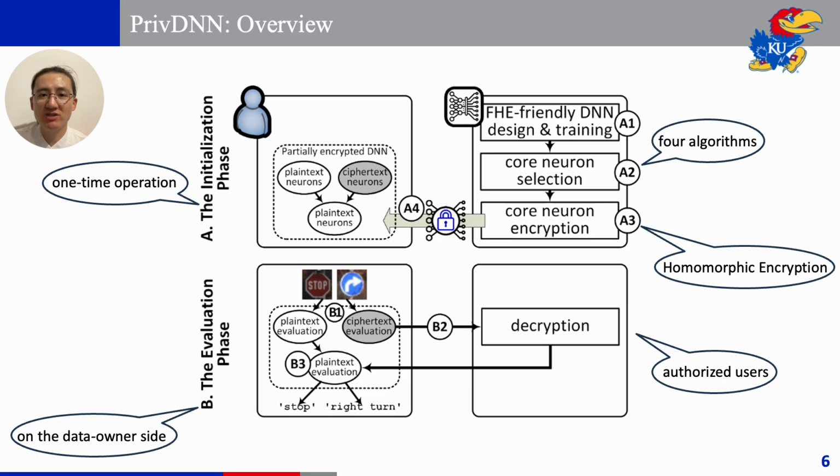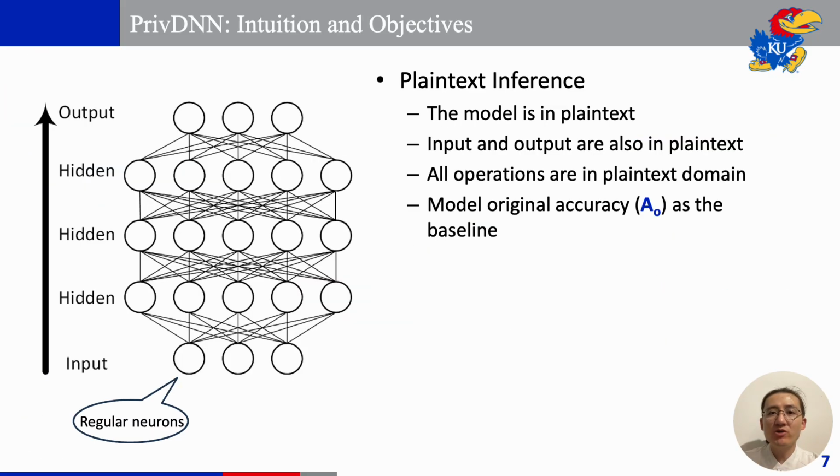Before introducing the details of PrivDNN, let's take a look at how DNN inference works in plain text. Since the model is plain, all the operations are plain as well. We feed the model with plain input and get a plain result. To be clear, we will call this original model inference accuracy, A sub O.